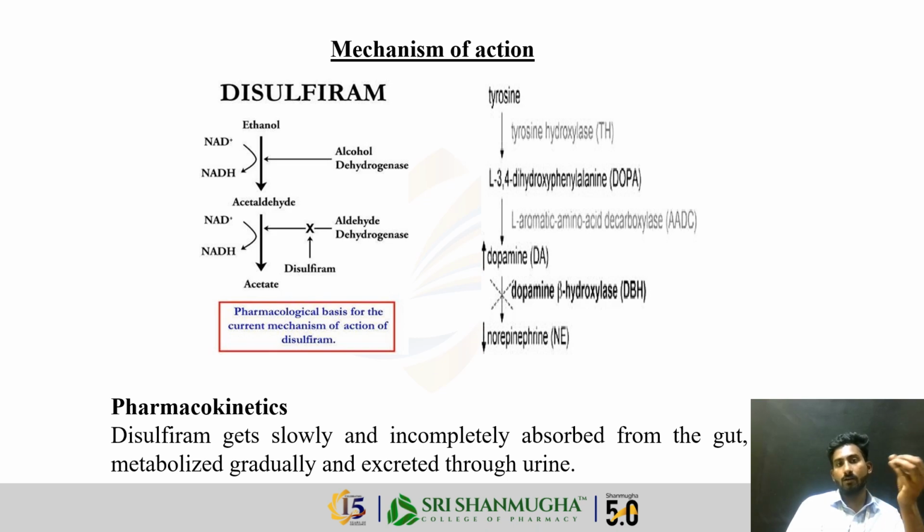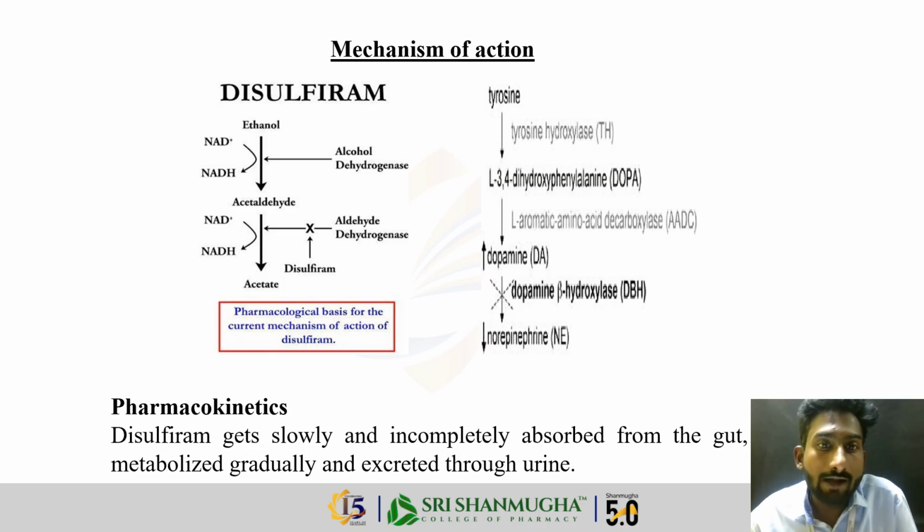Ethanol to acetaldehyde occurs by alcohol dehydrogenase with NAD converted into NADH, and acetaldehyde to acetate involves the enzyme aldehyde dehydrogenase, again with NAD converted into NADH. Our drug disulfiram blocks the enzyme aldehyde dehydrogenase, so the conversion process is blocked. This is the pharmacological basis for the mechanism of action of disulfiram.